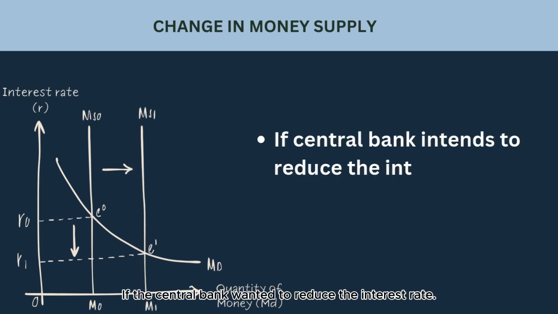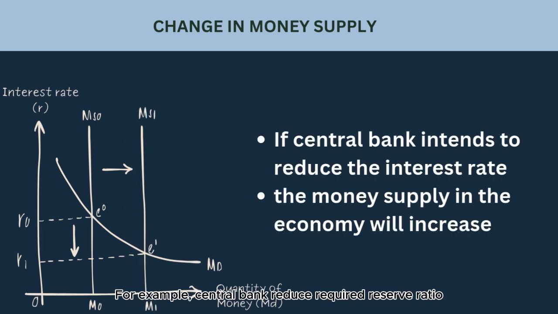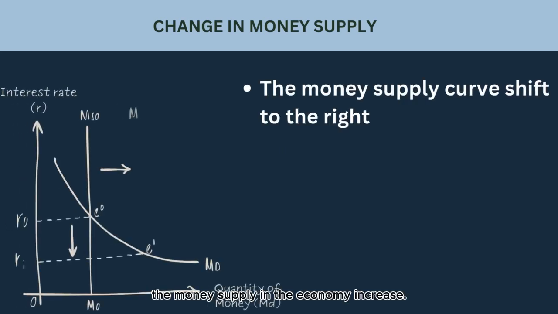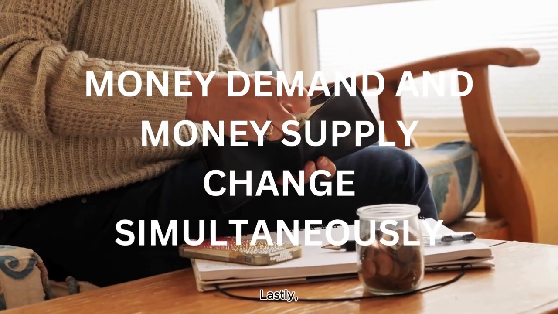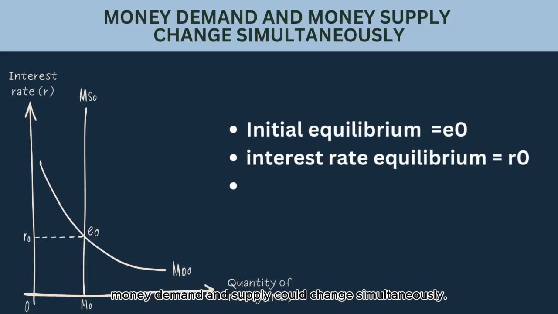If the central bank wanted to reduce the interest rate, for example, the central bank reduces the required reserve ratio, the money supply in the economy increases. The money supply curve shifts rightward. This will create an excess supply of money at the current interest rate, causing the interest rate to fall until equilibrium is restored. Lastly, money demand and supply could change simultaneously.